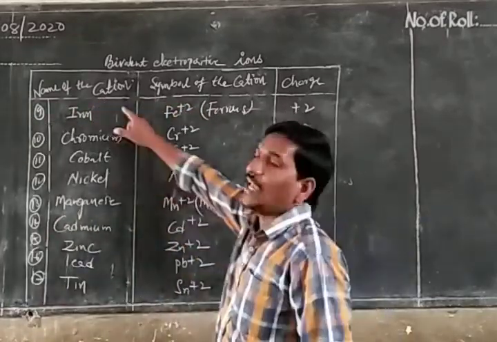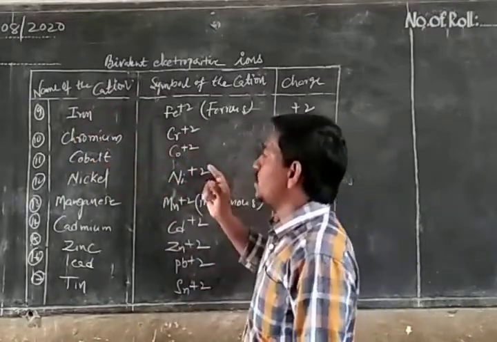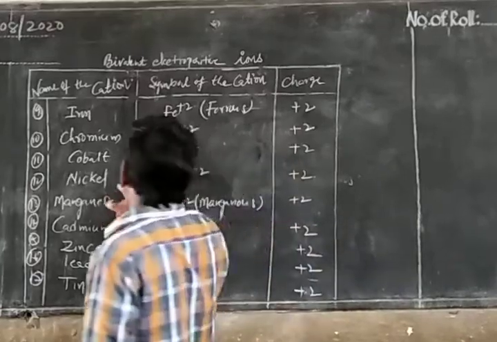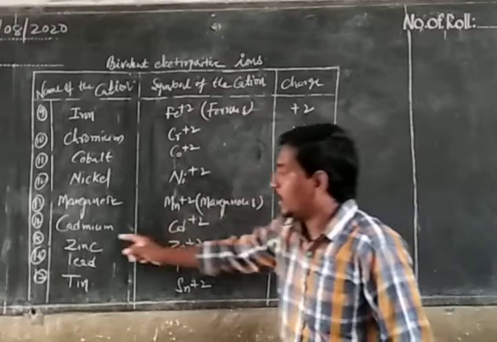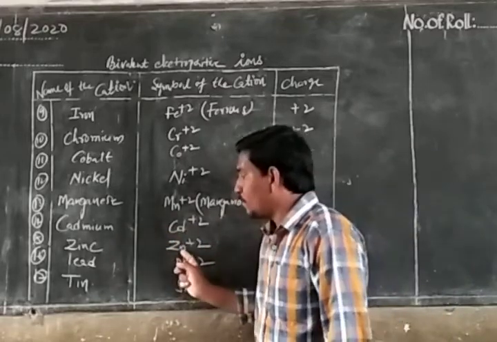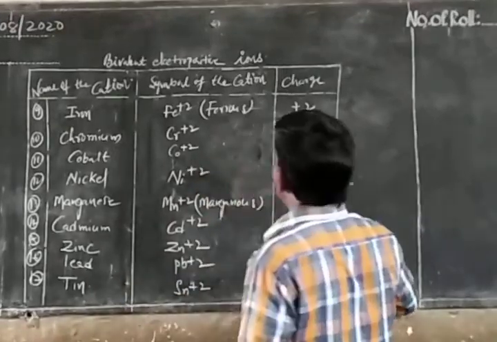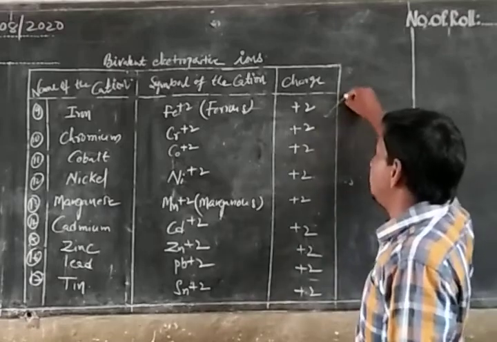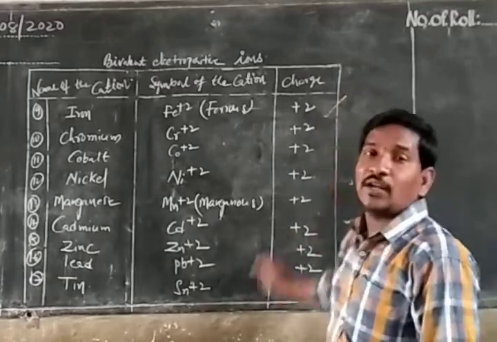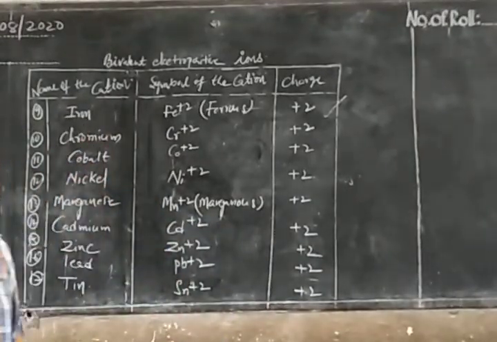Fe plus 2, ferrous, Cr plus 2, Co plus 2, Ni plus 2, Mn plus 2, Cd plus 2, Zn plus 2, Pb plus 2, and Sn plus 2. The charge of the bivalent electropositive ions is plus 2. So this is the brief description of bivalent electropositive ions.